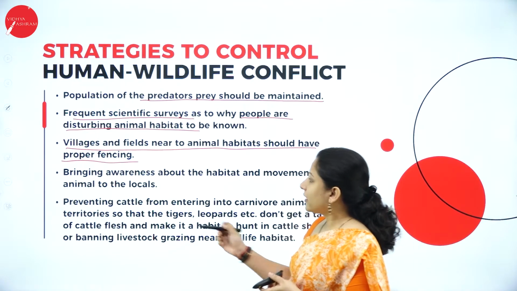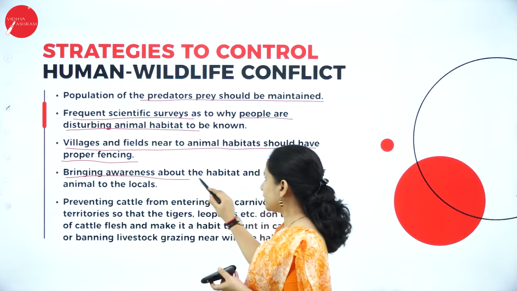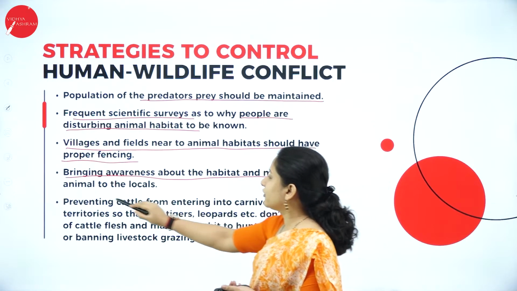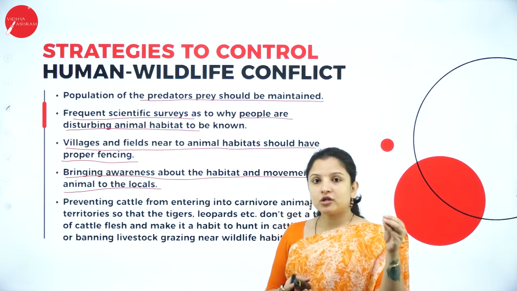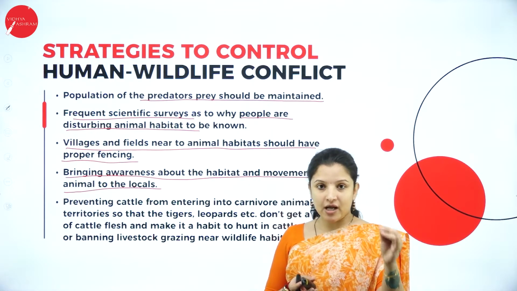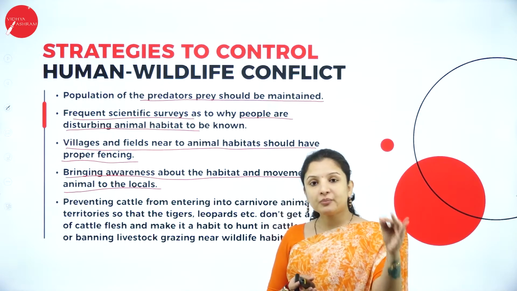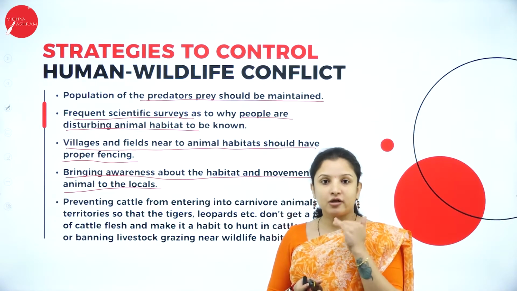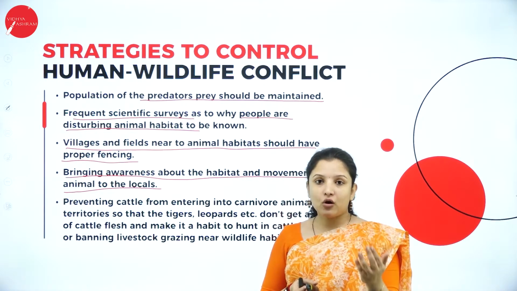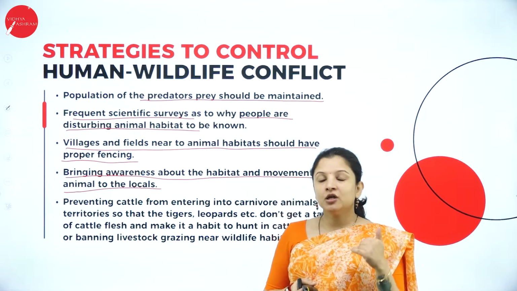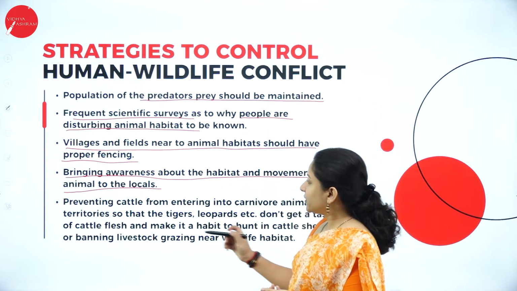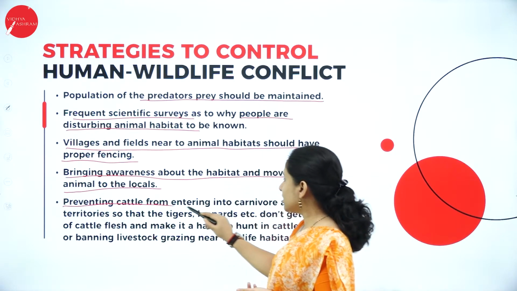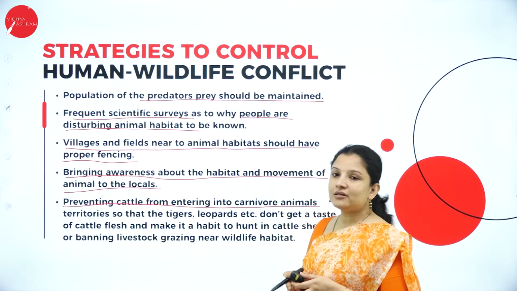And also awareness should be brought to the locals about the habitat and movement of the animals, and how not to cause a problem to the habitat. Therefore you can prevent the animals from entering into villages. All that knowledge should be taught to the people so that animals and humans can live in harmony. Next, preventing the cattle from entering into carnivore animal territories.